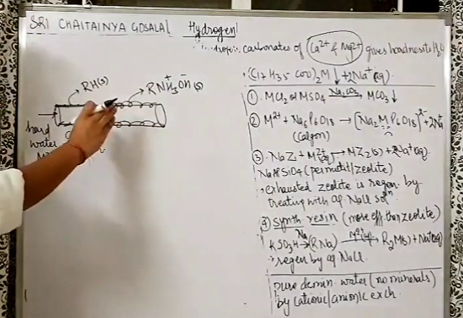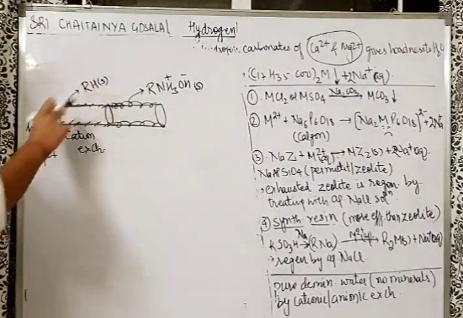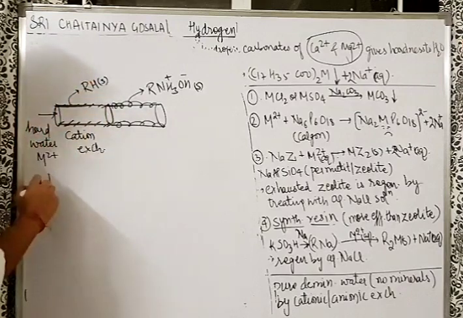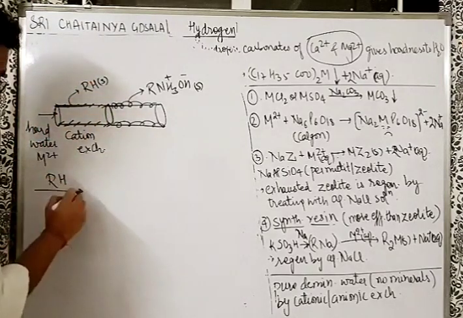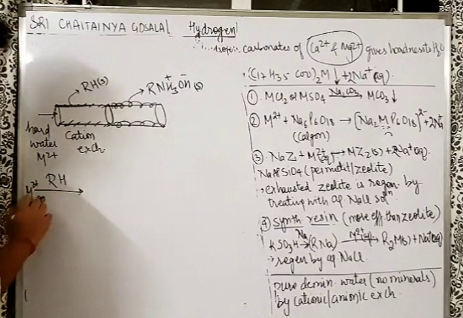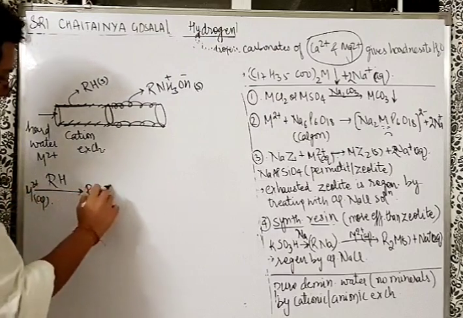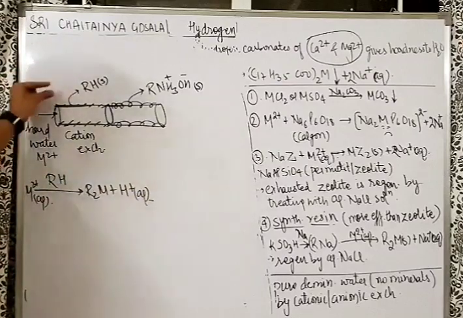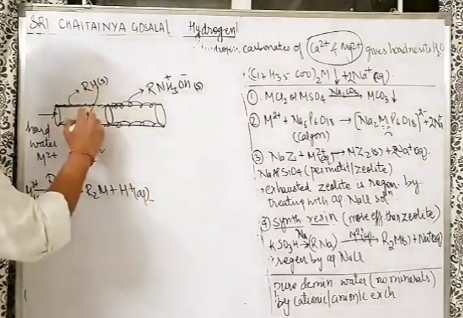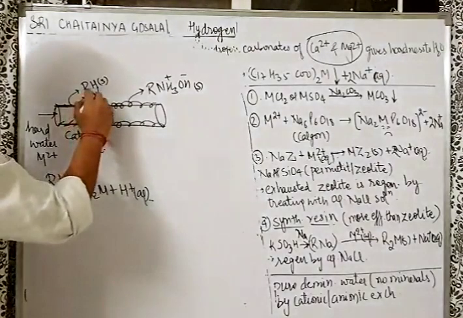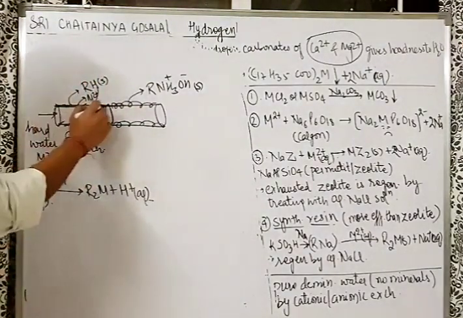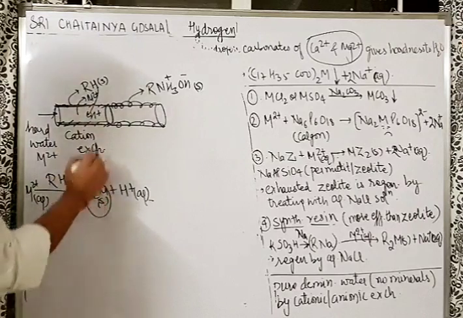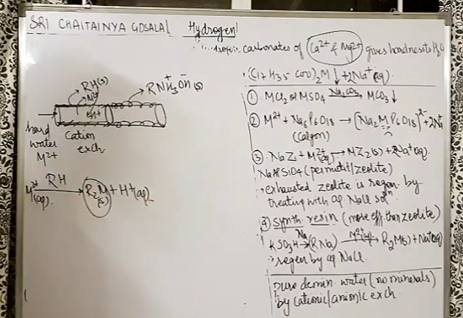So when the hard water goes here, M2+ is exchanged with RH. What reaction happens? Nothing special. RH reacts with aqueous M2+ to form R2M, and the H+ goes into the aqueous medium. So basically this exchanger exchanged the H+ ion and took the M2+ ion. So here you got the deposition of R2M, this solid, deposited in the exchanger, and H+ went into the solution.